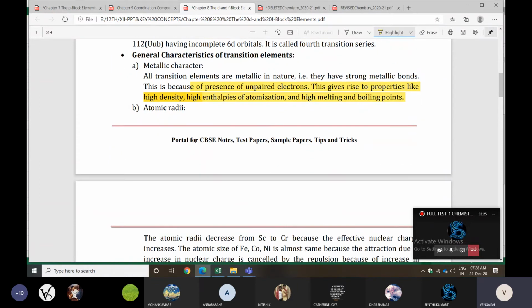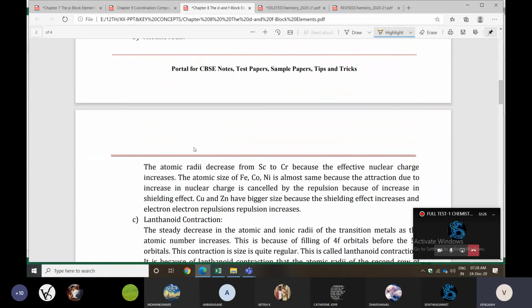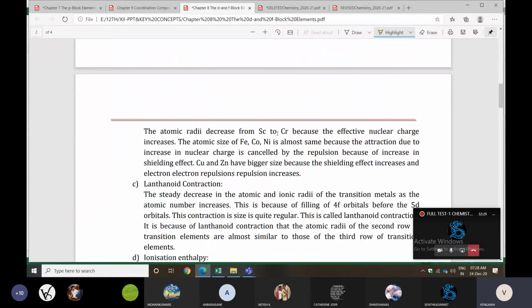Like atomic radii also. Atomic radii decrease from scandium to chromium because the effective nuclear charge increases. The reason is also given. No need to write unnecessary words; write only what is there as it is.